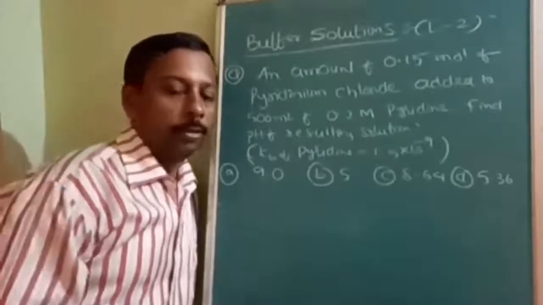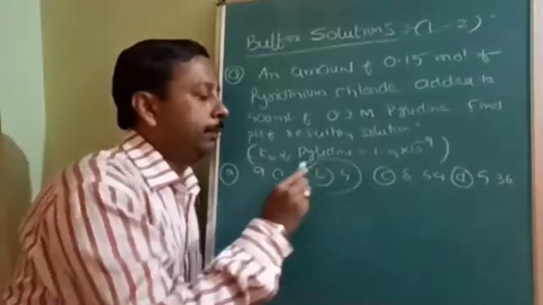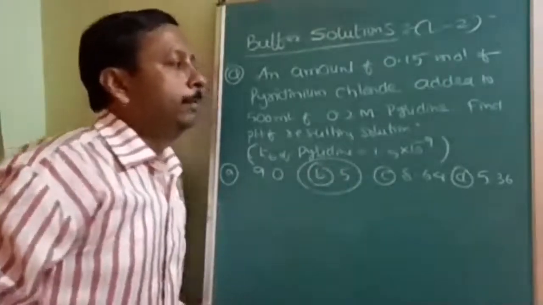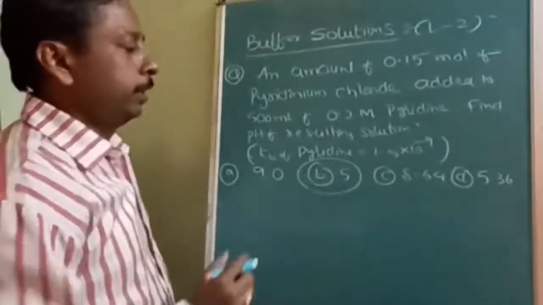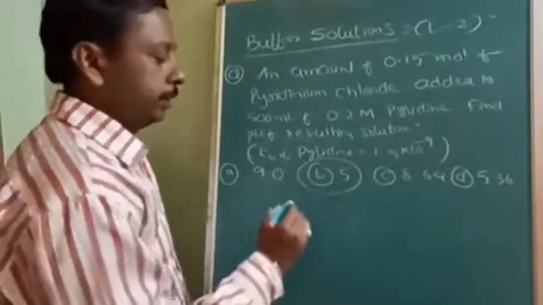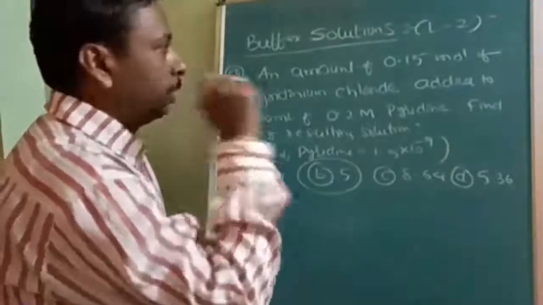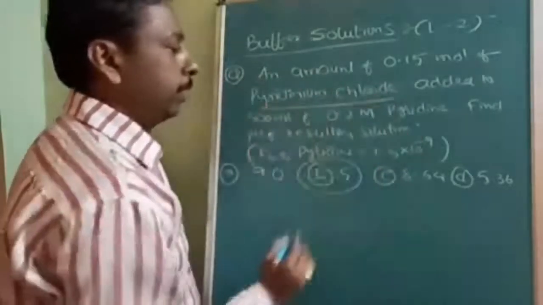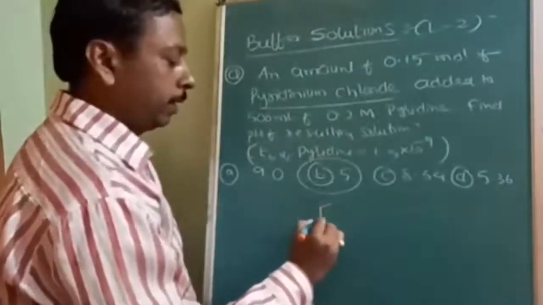Okay, here the answer to this question is B. What is the answer? B. First of all, you should be very careful that pyridine is a base. So what is added? Pyridinium chloride. This is a salt.